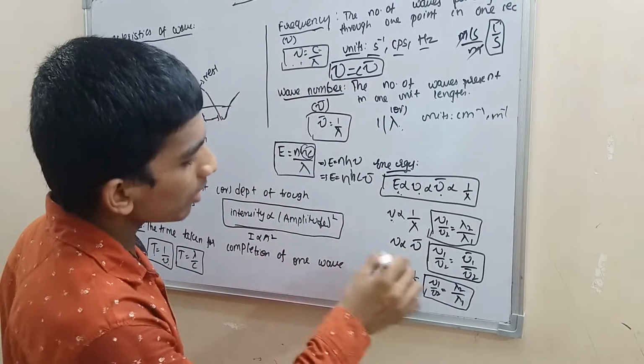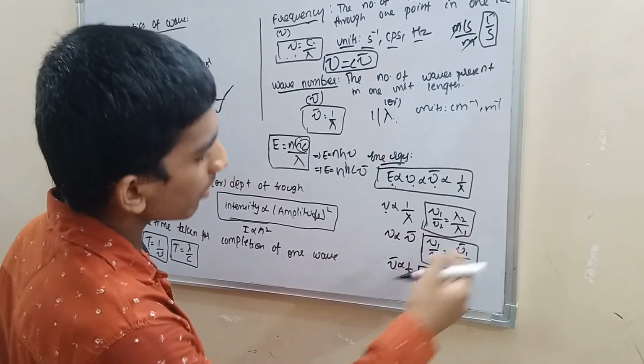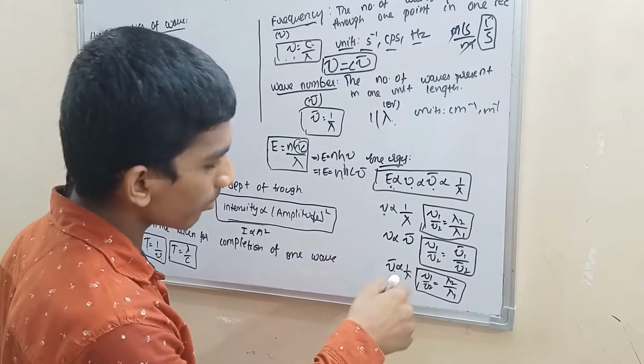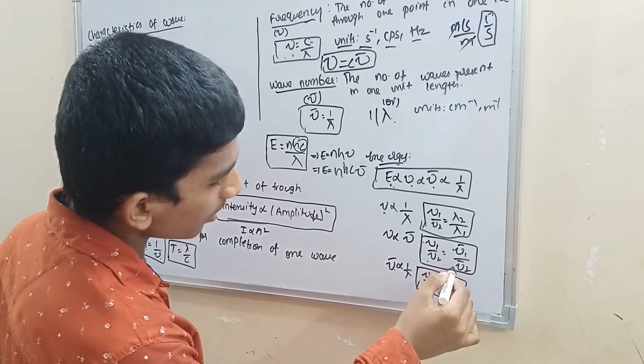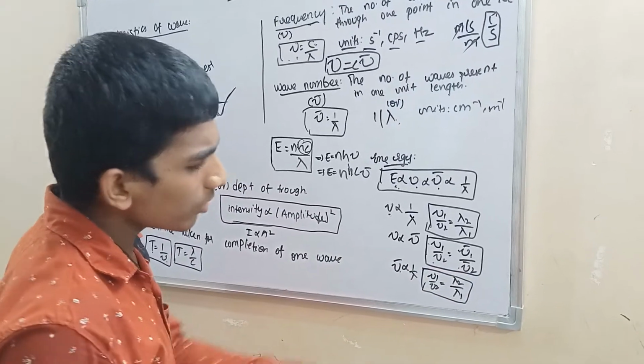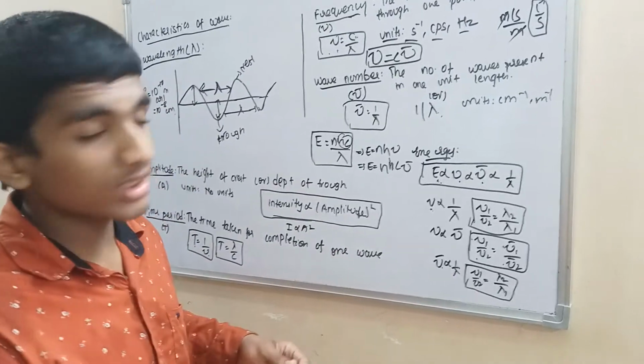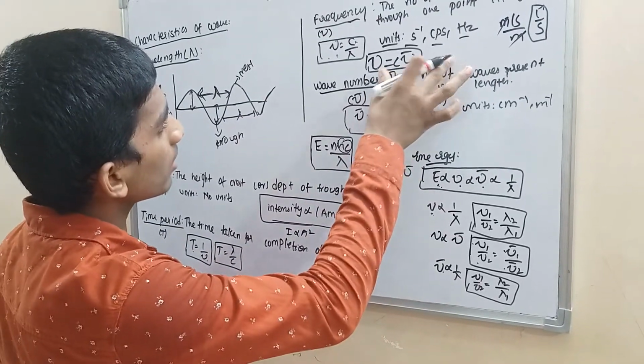Nu is inversely proportional to lambda: nu 1 by nu 2 is equal to lambda 2 by lambda 1. Or nu is directly proportional to nu bar, the wave number: nu 1 by nu 2 is equal to nu 1 bar by nu 2 bar. This helps calculate directly when values are given. I will discuss this in problems; I am just saying it now.